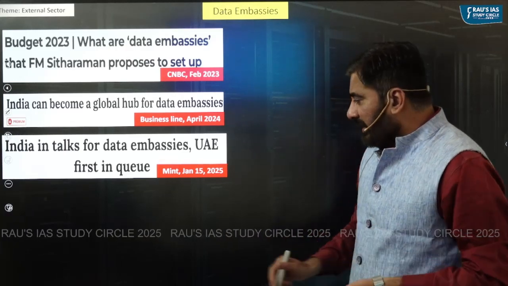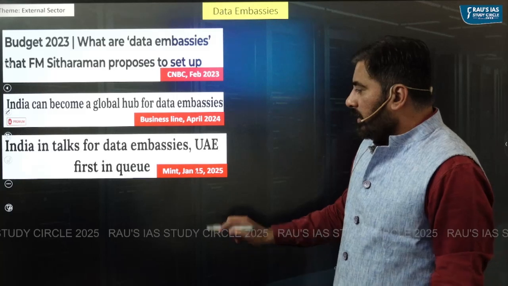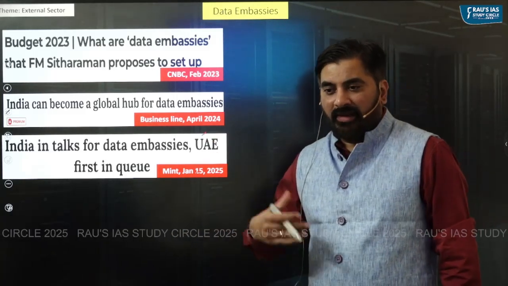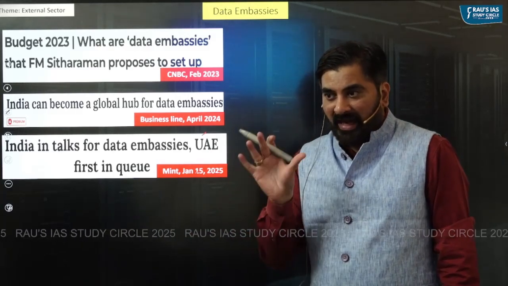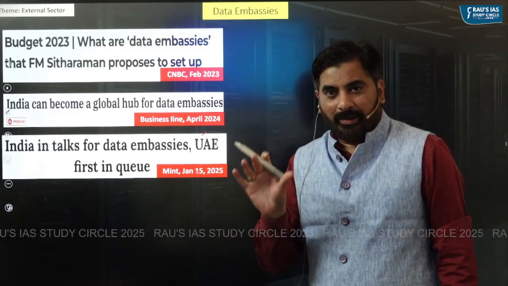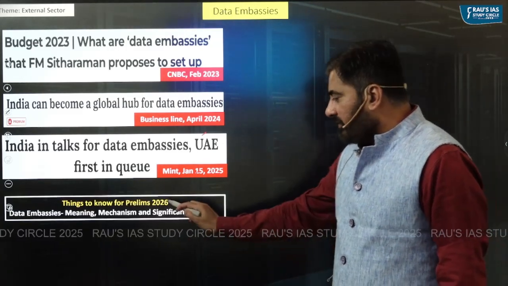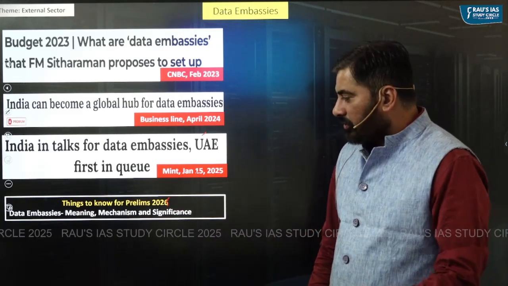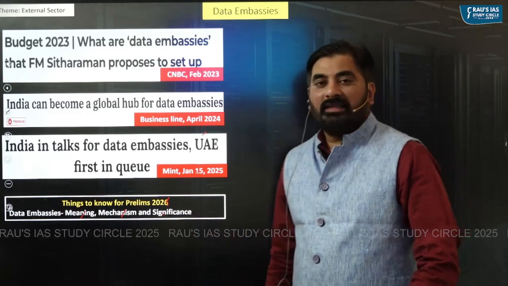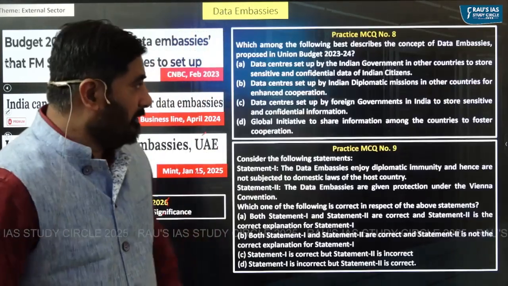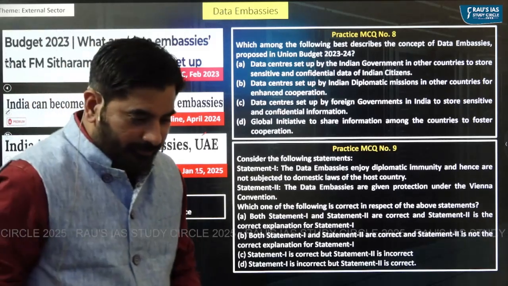And one of the recent developments is that India is right now in talks with UAE, and it is being said that UAE might very well become the first ever country to set up a data embassy in India. So as far as your prelims exam is concerned, you should know the meaning of data embassies, the mechanism and the significance. Based upon that, we'll take up these two practice questions.